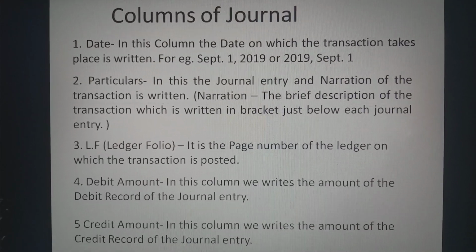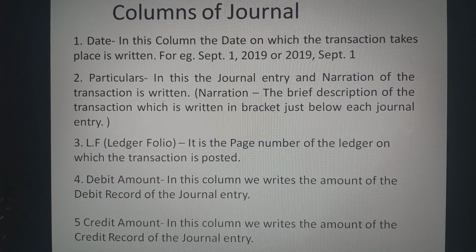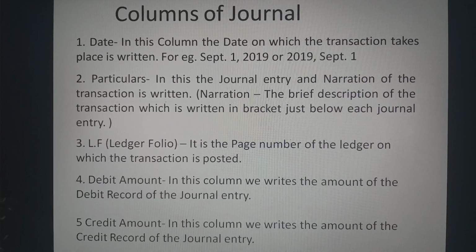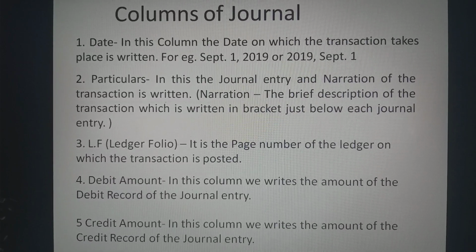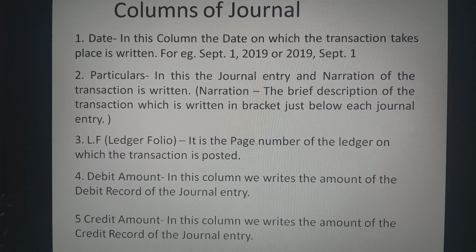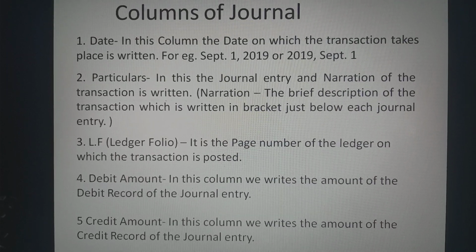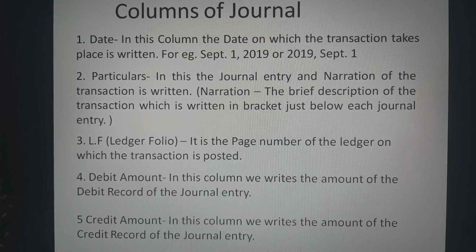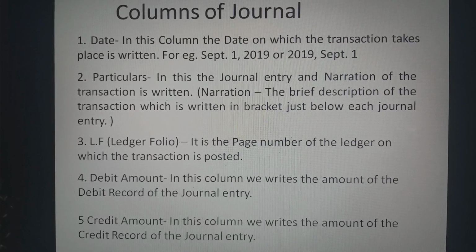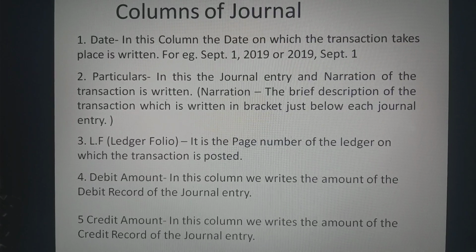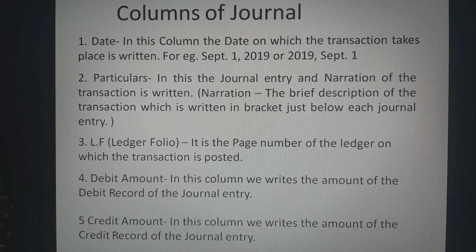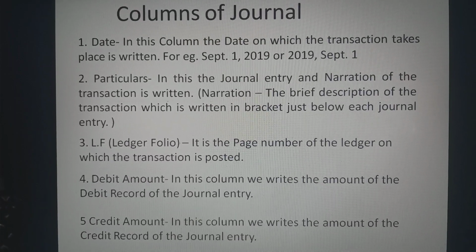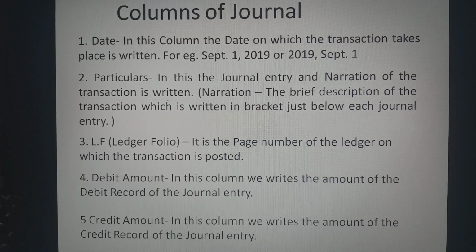The second column is particulars. In this column, the journal entry and narration of the transaction is written. Narration is the brief description of the transaction which is written in bracket just below each journal entry. If we want to know any detail regarding a particular journal entry or transaction, we can very easily know that detail by reading the narration of the transaction.